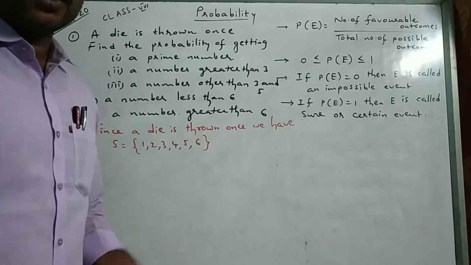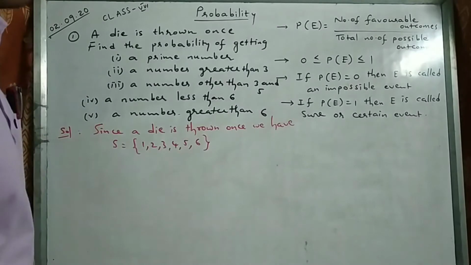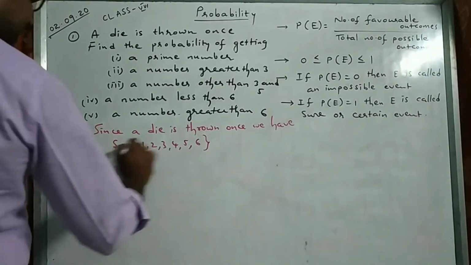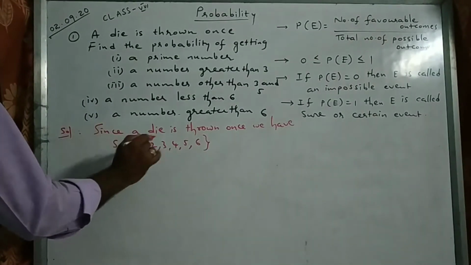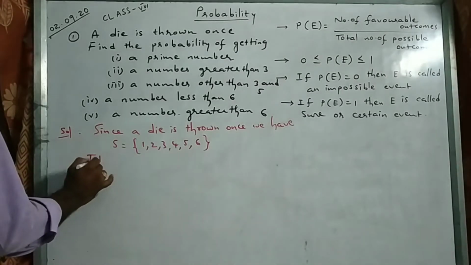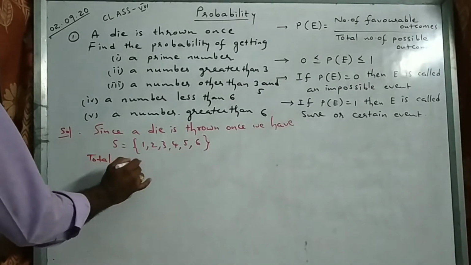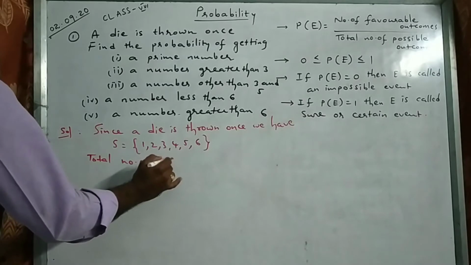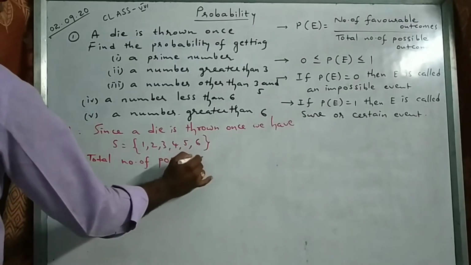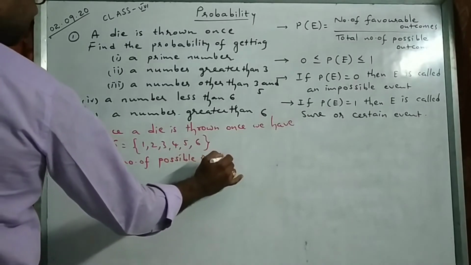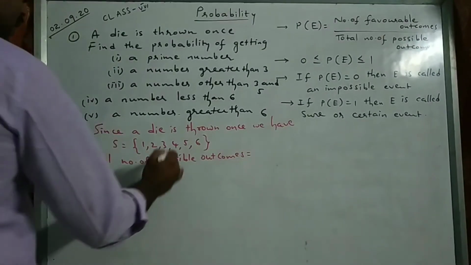If 2 dice are thrown, 6 into 6, 36 possible outcomes we have. This is the sample space. So total number of possible outcomes, how many do we have?